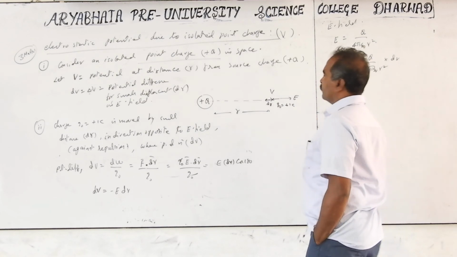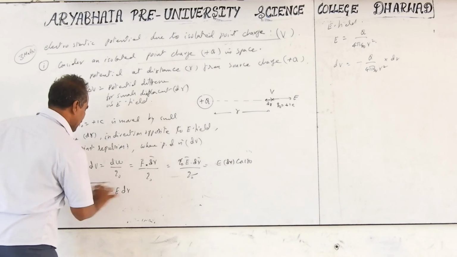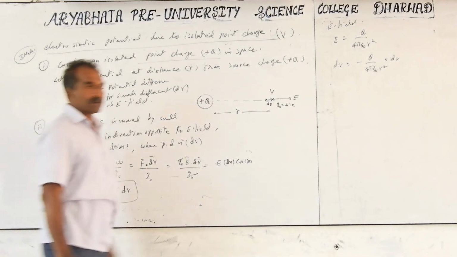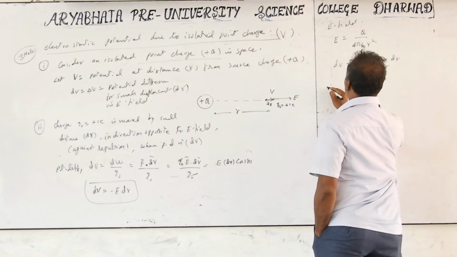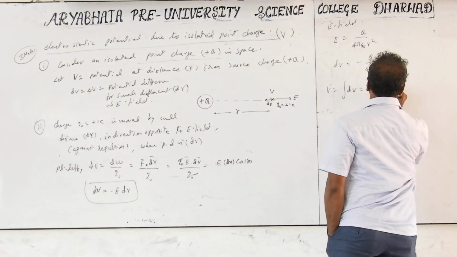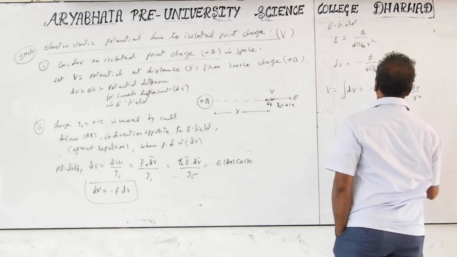We want not dV but the potential V, so you have to go for integration. The relation between E and V is required again, and I will do it again. So the total potential V is the integration of dV, equal to minus Q by 4 pi epsilon naught into the integration of dr by r squared.